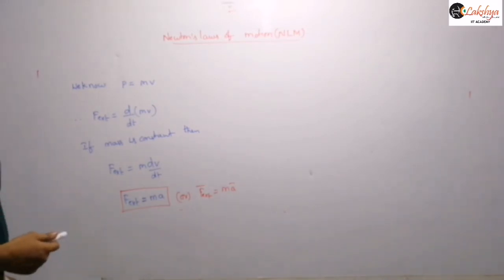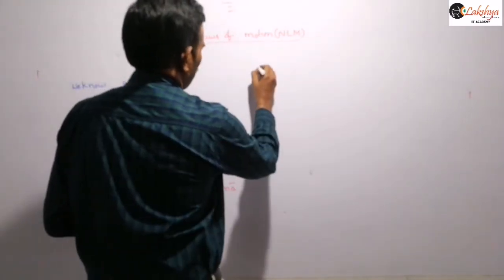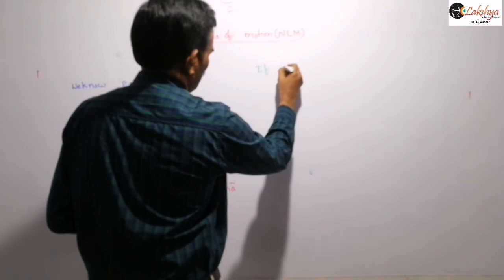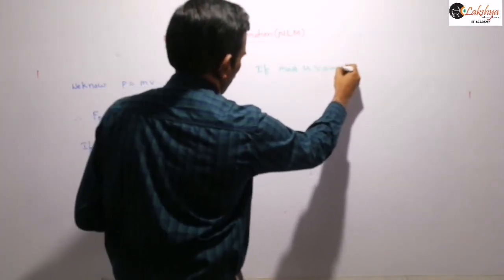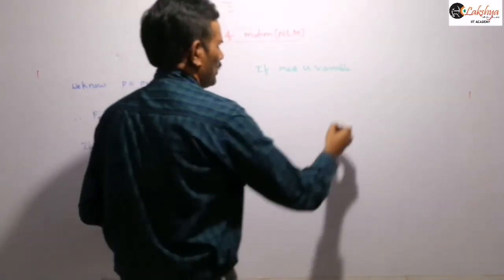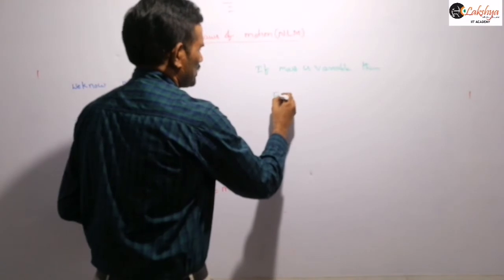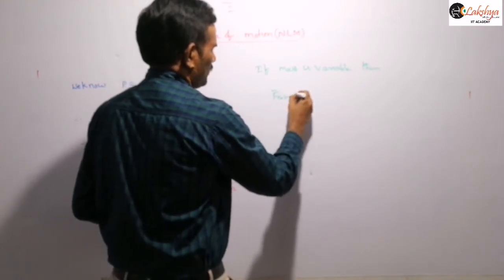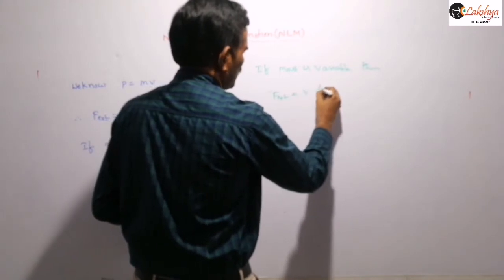And similarly, if mass is variable, then we write F external is equal to, and as I said, in such cases velocity will be constant here.